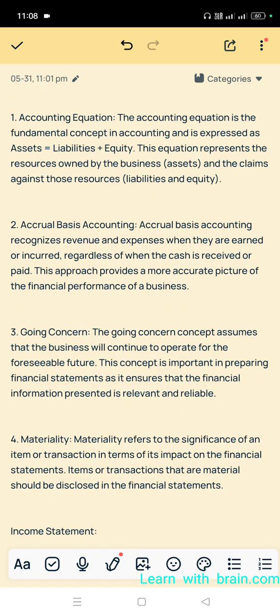This approach provides a more accurate picture of the financial performance of a business.